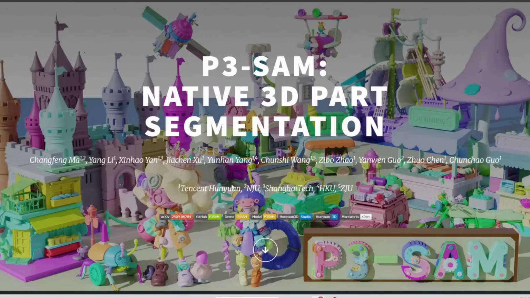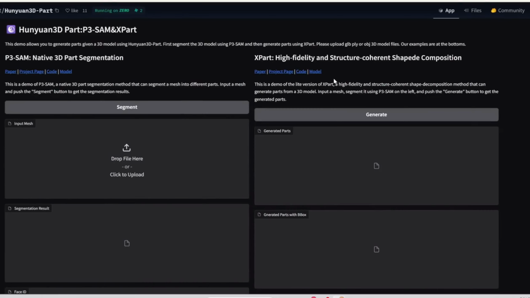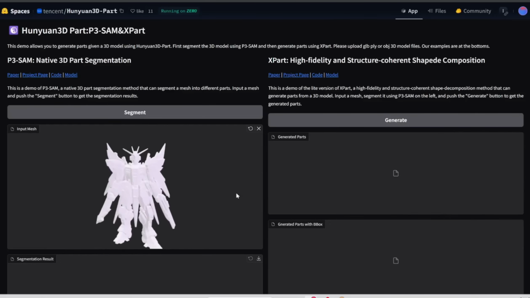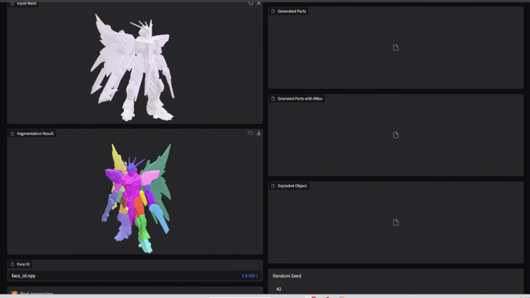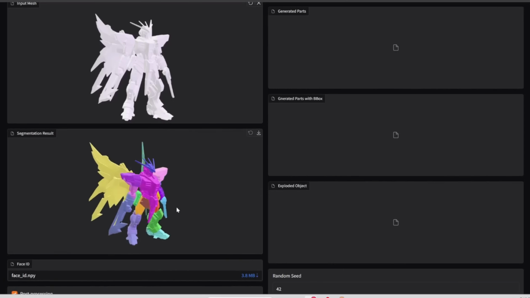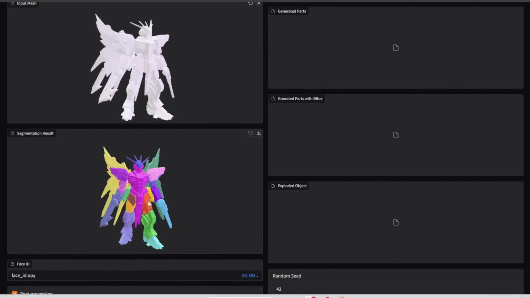The awesome thing is at the top here. They've actually released an online demo for you to try out, and the interface looks like this. Here is where you can try both P3-SAM and XPart in the same interface. So let's start with P3-SAM first. Here is where you would upload a 3D model to predict the segmentation. So let's input this 3D model of a Gundam and then press segment. All right. Afterwards, here is how it segmented the object. It's not completely correct, but it's not bad.